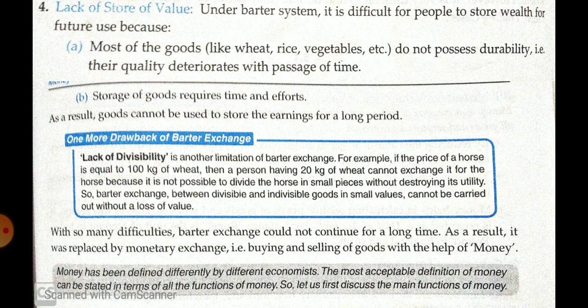Under the barter system, it is difficult for people to store wealth for the future because most goods like wheat, rice, vegetables do not possess durability. बहुत long time तक आप उसको use नहीं कर सकते. You cannot store it. It has a life span. After that, it is going to be spoiled. Their quality deteriorates with the passage of time.